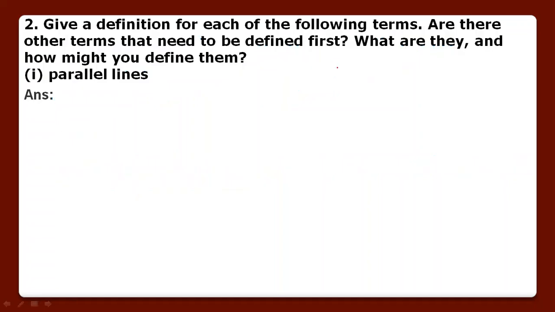Then question number 2, give a definition for each of the following terms. Are there other terms that need to be defined first? What are they and how might you define them? So there are basically three parts of this question. We have to define the terms. Then we have to tell whether there are other terms which are to be defined, and then we have to define those terms also. So parallel line is our first term.